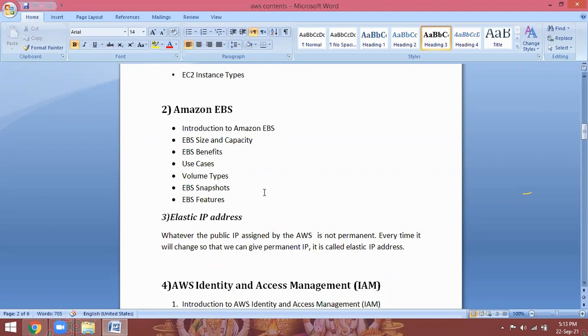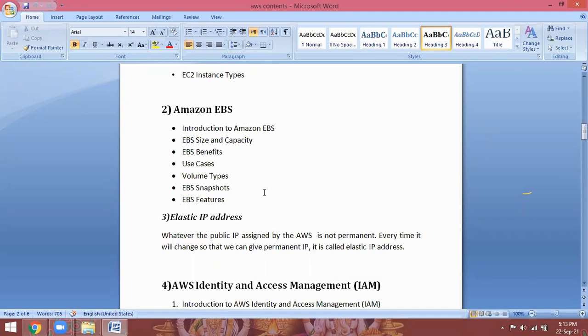Like whenever you are working with cloud, when you launch a server, Windows server instance or Linux server instance, by default internally they will provide one disk. Disk is nothing but storage. That is called the root volume. Root volume means the operating system disk. If it is Linux, they will provide 8 GB of space.